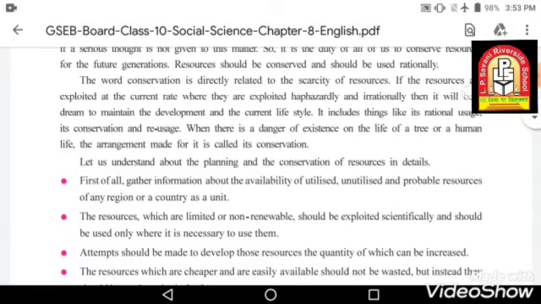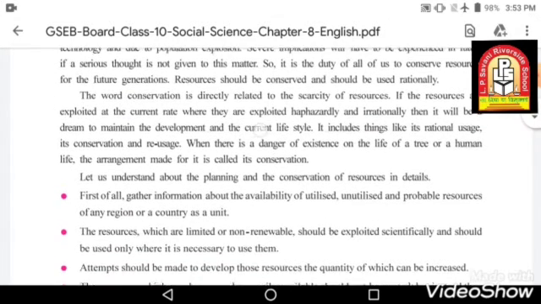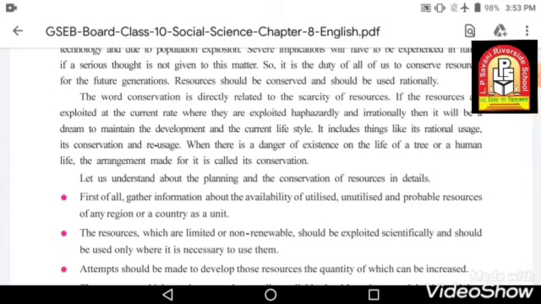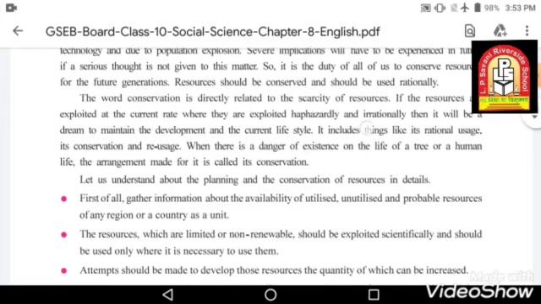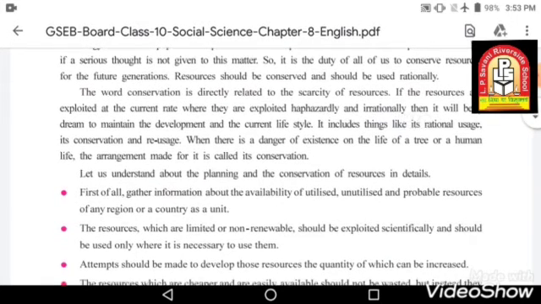If the resources are exploited at the current rate, haphazardly and irrationally, then it will be a dream to maintain the development and the current lifestyle.